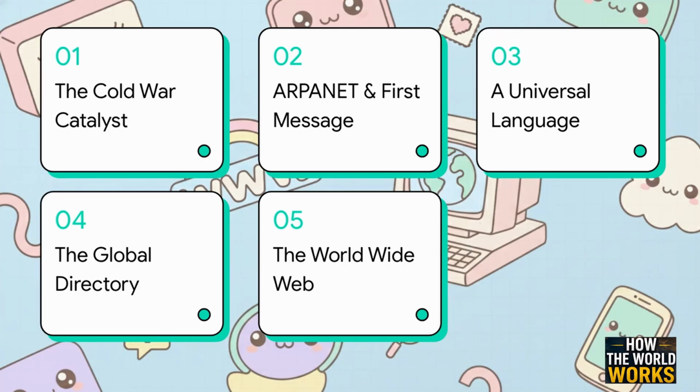To truly understand this massive transformation, we're going to follow a clear chronological journey through 5 pivotal chapters. First, the Cold War catalyst. Second, ARPANET and the first message. Third, speaking a universal language. Fourth, the directory and global reach. And finally, number 5, entering the World Wide Web.